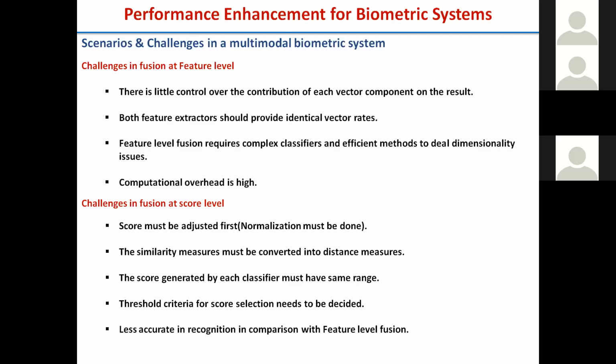If the feature is very large, the template for a single user is very large, and we need to compare that template with the feature structure, which also requires more response time. So how can we fuse features of different types and dimensions, and how can we reduce their dimension? These are the challenges for feature level fusion.